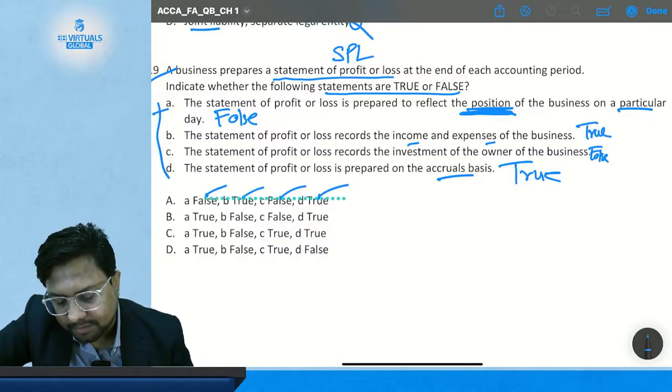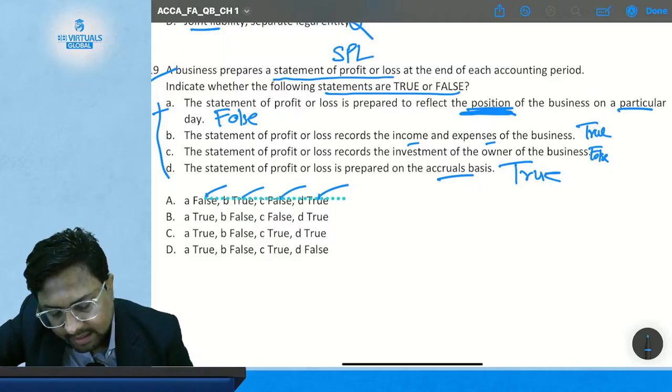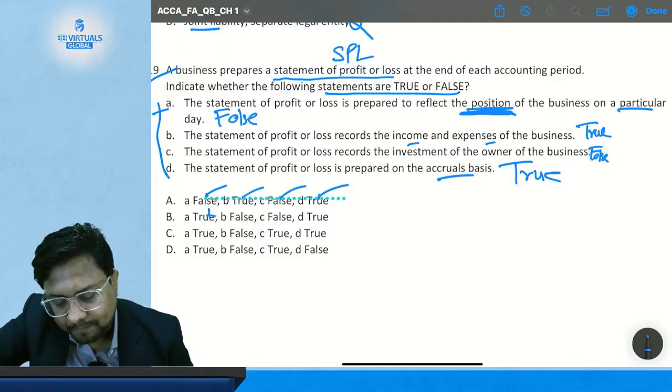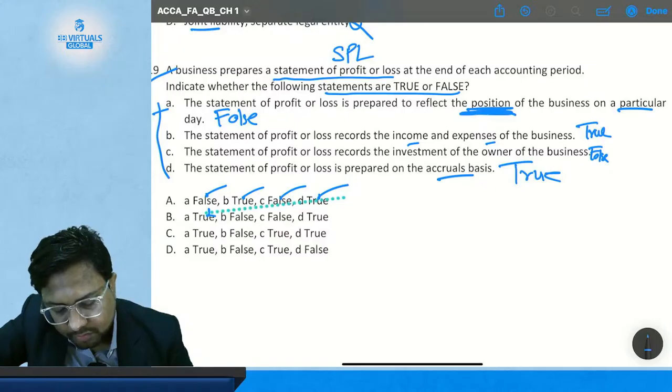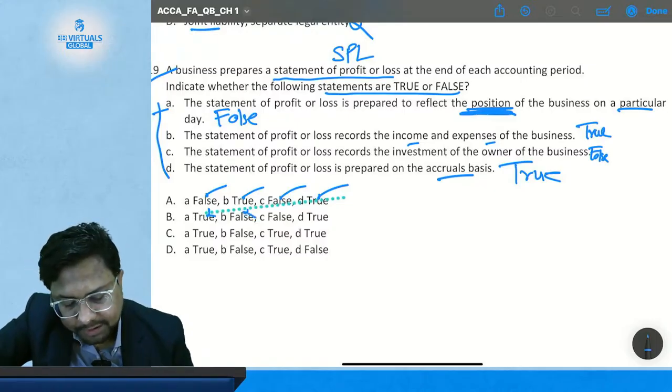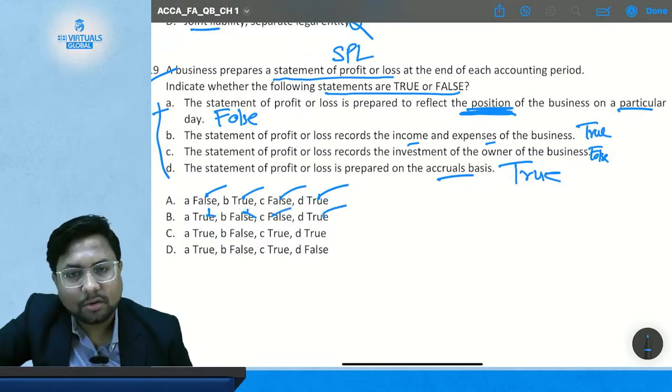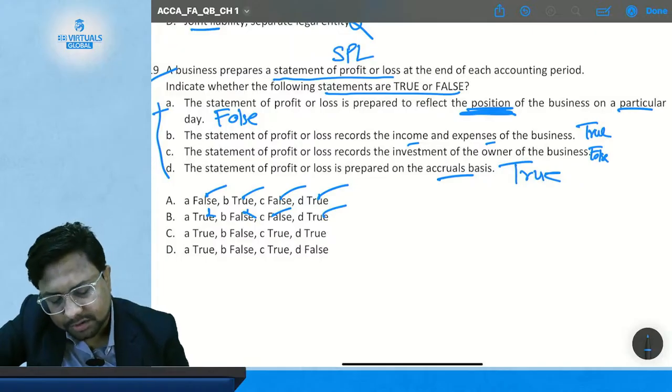Now option B. Statement A is true. No, this is not. Statement B is true. Statement B is false. No, this is not, because it is true. Statement B is false. Yes. Statement D is true. Yes. So in option B there are two wrong answers, so this is not the answer.